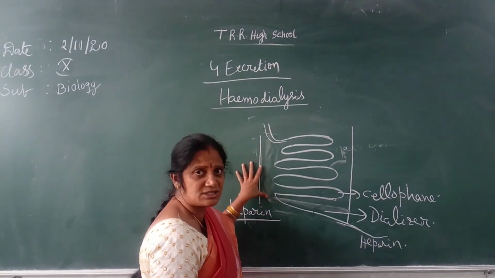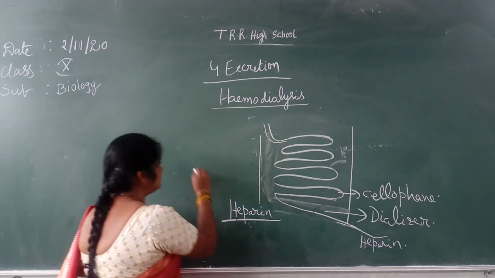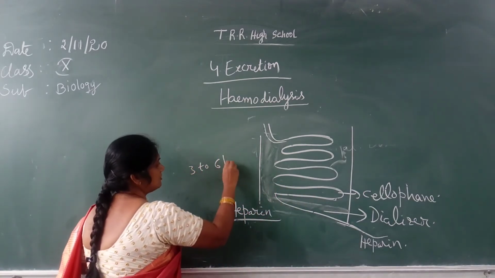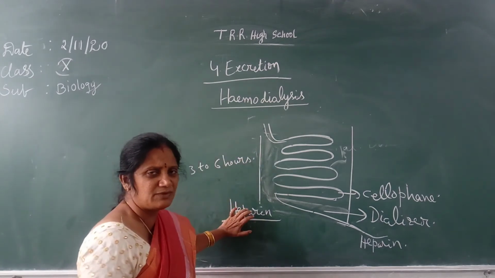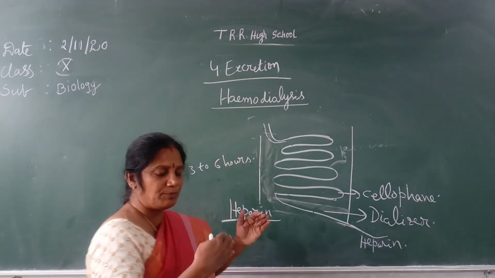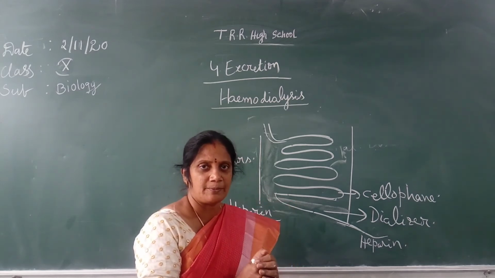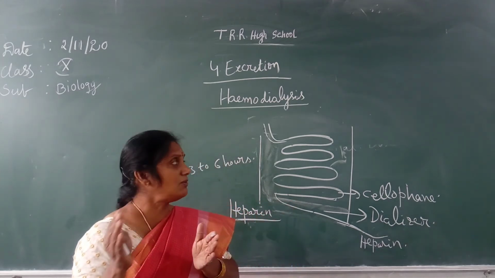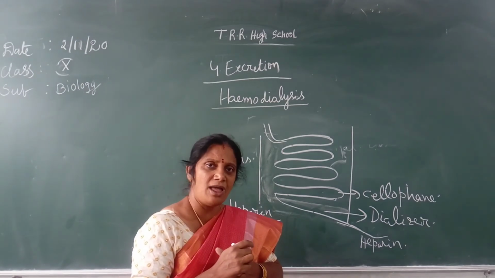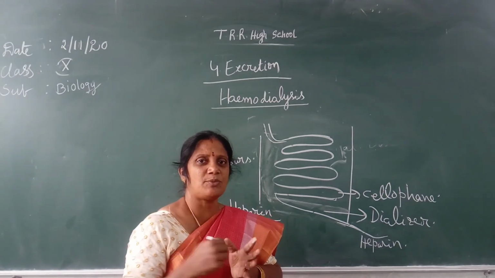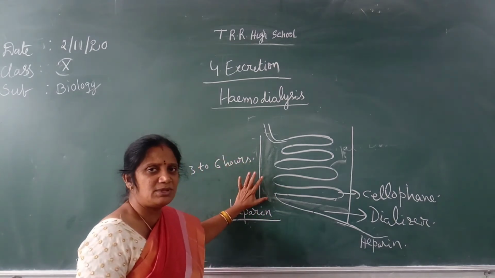This process lasts for 3 to 6 hours. In the earlier time, in the initial stages, for 1 or 2 days they purify the blood every day. Afterwards, for a week, 2 to 3 times they purify the blood on alternate days. It depends upon the intake of the food. So many restrictions will be there for dialysis.